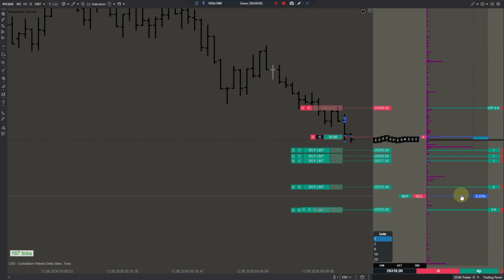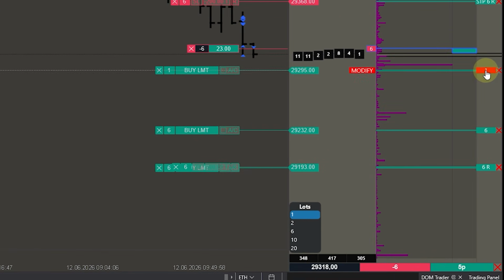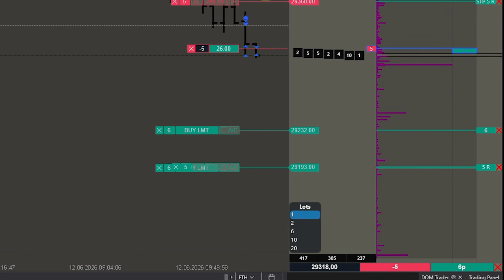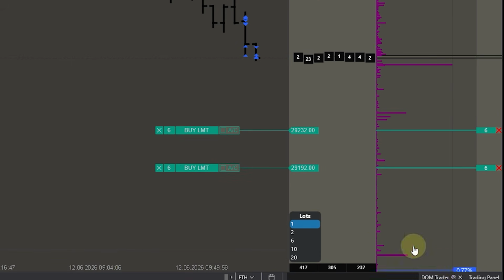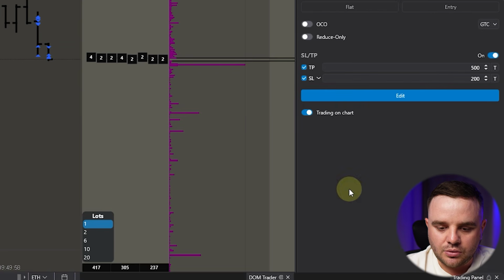When price goes in our favor, you will see those buy limit orders. Here it's really easy to cancel them. Plus, when you move some order into the price, it will automatically close it. And let's close it. That's why you need a demo account, because with a demo account you can test all of these buttons and you won't make any mistakes.